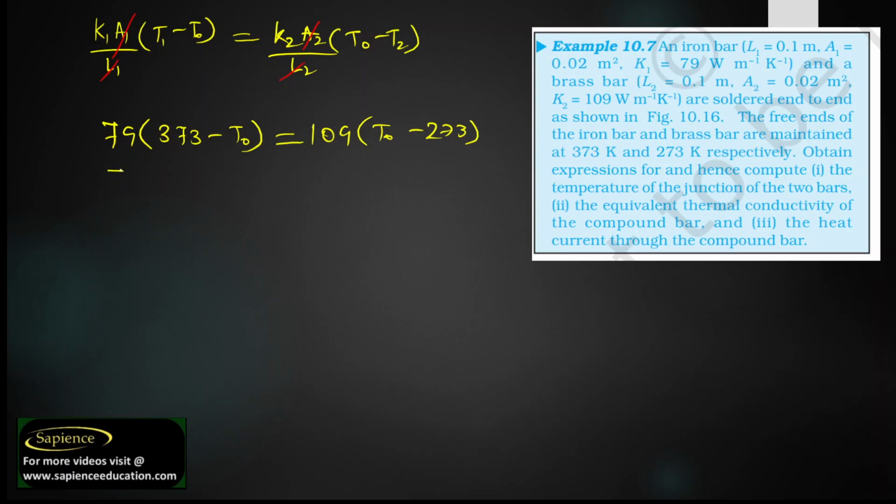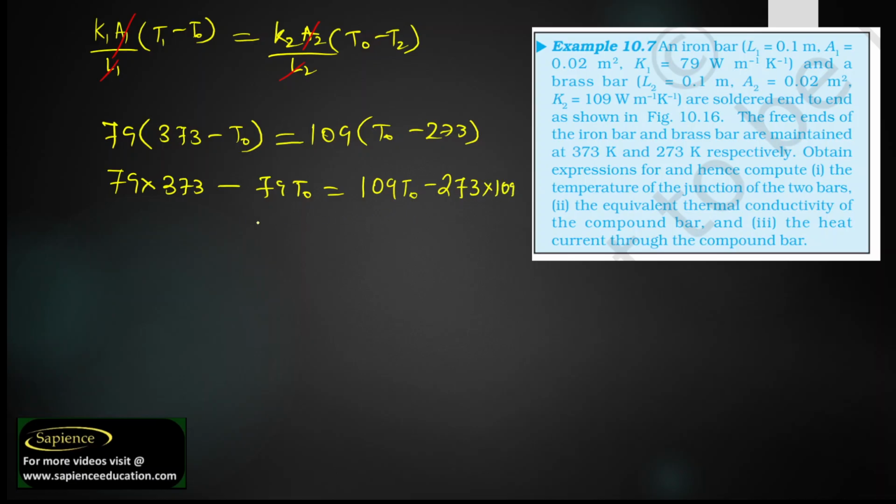So finally, we can write 79 into 373 minus 79 T naught is equal to 109 T naught minus 273 into 109.